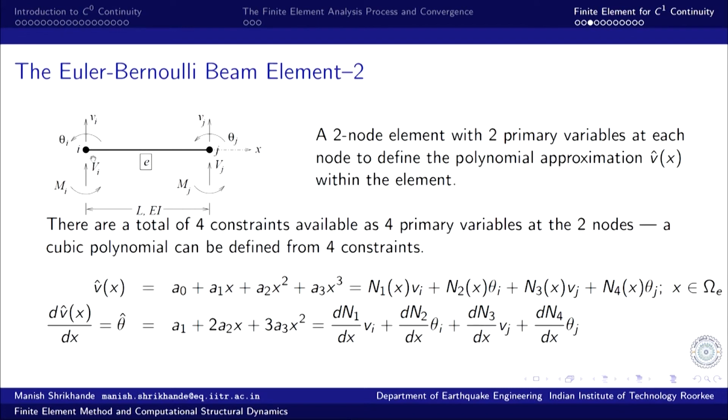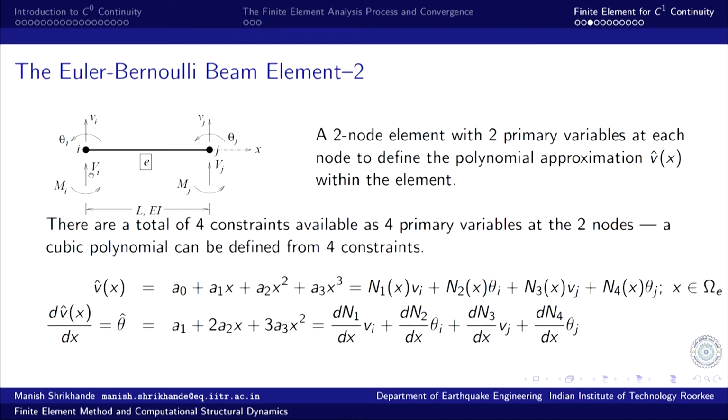So, this is what the elementary finite element model looks like. Element E is defined by two nodes i and j, i the left side node, j the right hand side node, with 2 degrees of freedom at each node. The primary variables are the transverse displacement V_i at node i and the slope theta_i, the derivative of the transverse displacement V, and similarly at node j the transverse displacement V_j and the rotation theta_j.